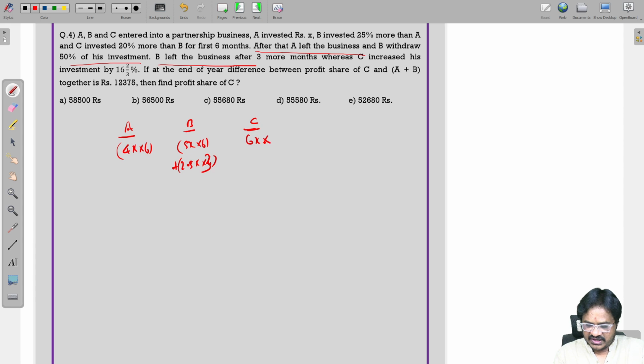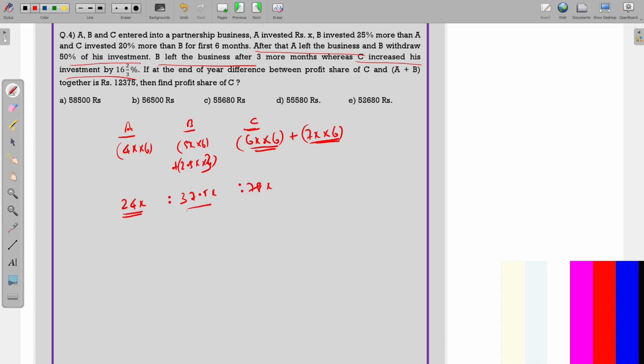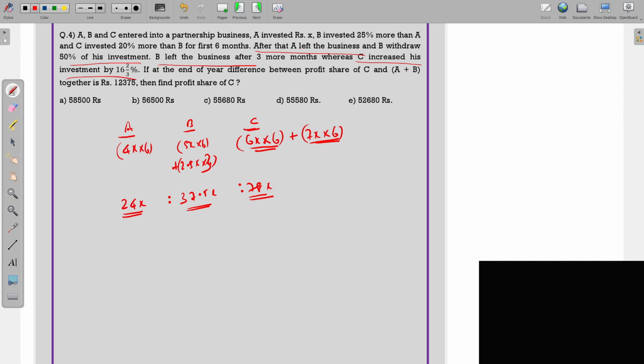Now we are taking C. C is increasing the investment by 1/6. So this 6x will be for 6 months. After that it is increasing by 1/6. 1/6 increase means 7 parts. Balance 6 months. So this will be for the balance 6 months. If you do the calculation, this is 24x, this is 37.5x, 36 plus 42, 78 parts. So A will get 24, B will get 37.5, C will get 78.